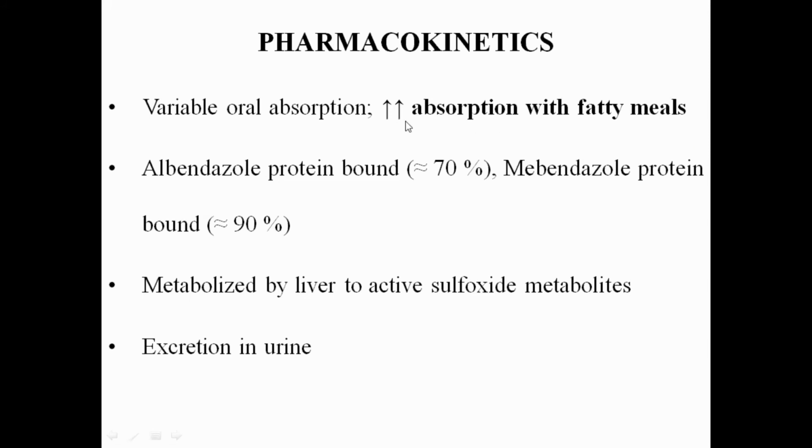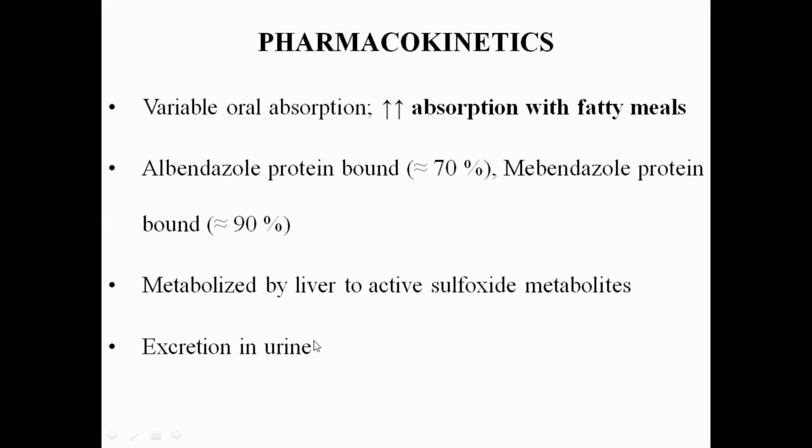Approximately 70% of albendazole binds to plasma protein, and approximately 90% of mebendazole binds to plasma protein as well as tissue protein. Metabolism is in the liver, to active metabolites, the sulfoxides, and excretion is in the urine.